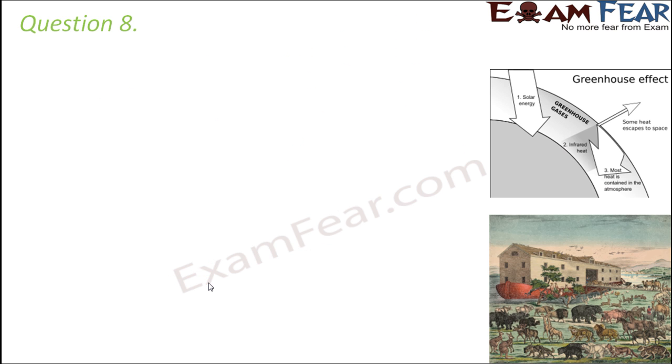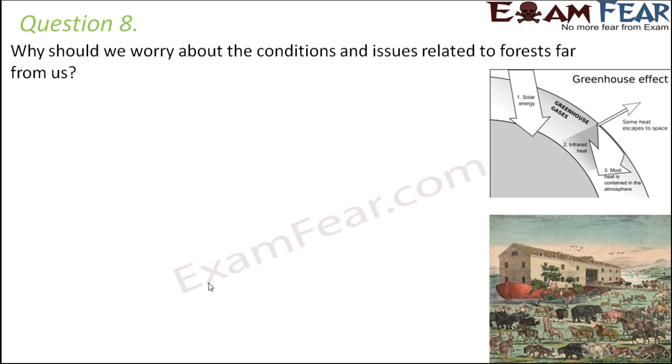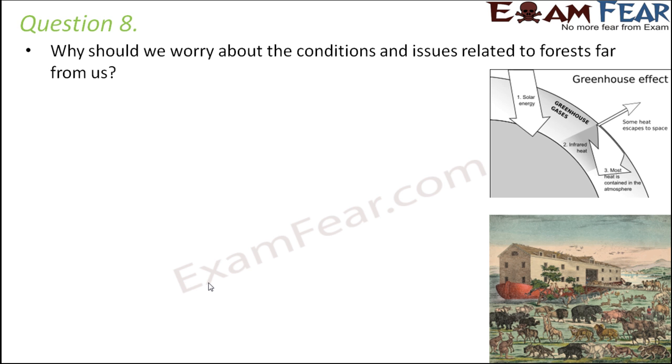Question number 8. Why should we worry about the conditions and issues related to forests far from us? Now, as I said, when we harm forests, the primary impact is always on the animals and plants inside the forest. But indirectly, the impact reaches far.